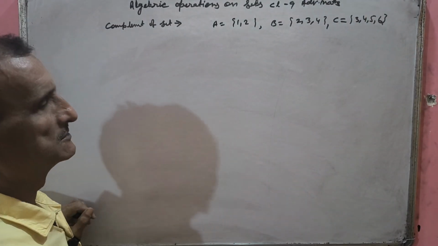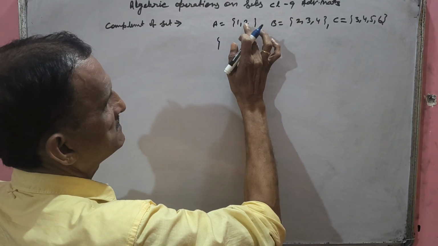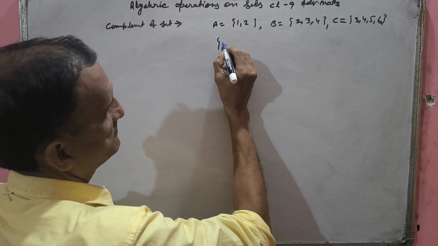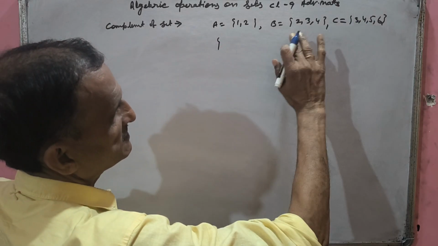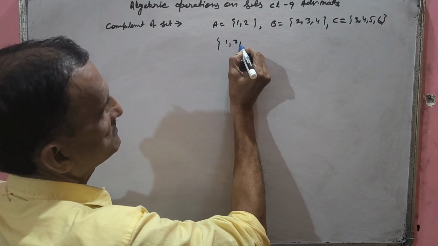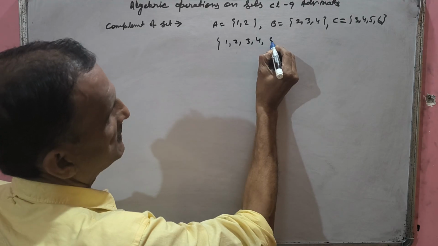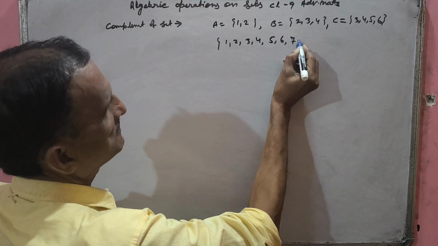You can have more sets also. Superset means these are proper subsets of that set. Now we will consider another set which is a superset of all these sets. That means {1, 2, 3, 4, 5, 6}. You can have 7 also.